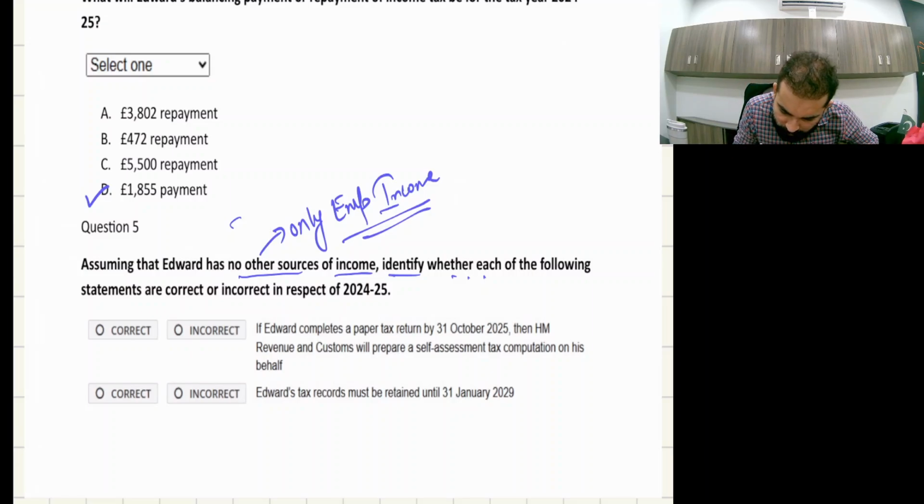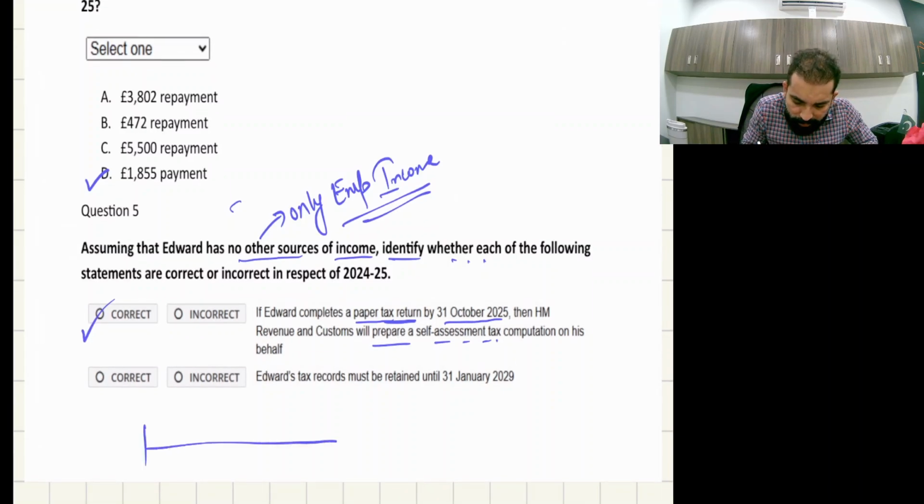Now, if Edward completes a paper-based hard copy tax return by 31st October 2025, then HM Revenue and Customs will prepare a self-assessment calculation. Yes, correct, perfect. Let me remind you, this is your 24-25 fiscal year, which starts on 6th April 24 and ends on 5th April 25.